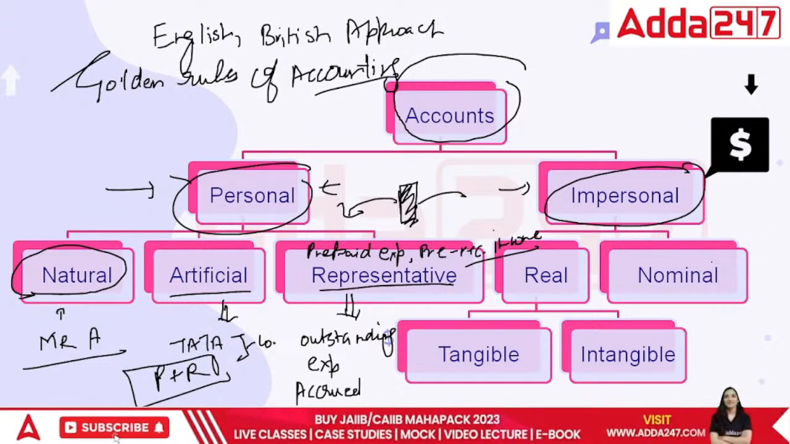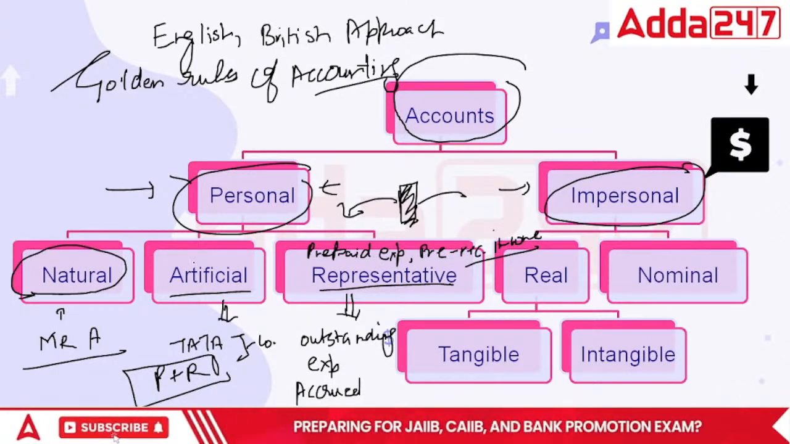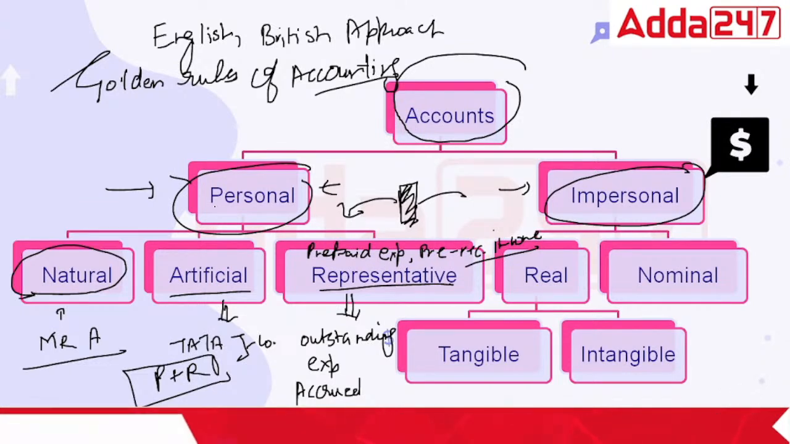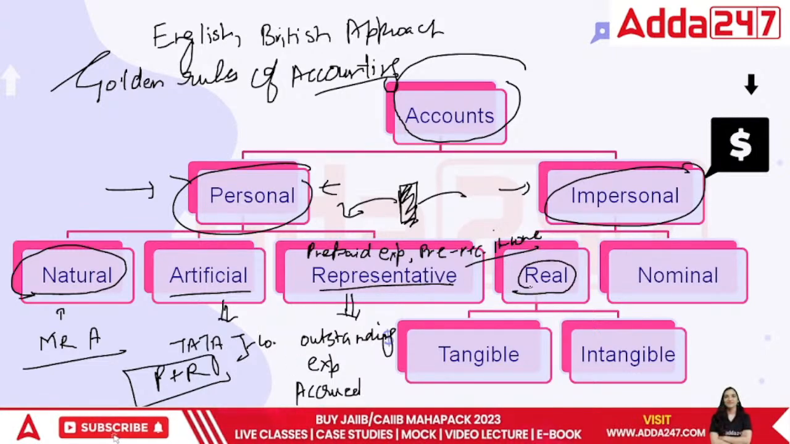Then comes the area of impersonal accounts. The first part was personal account. Once we are done with the personal account, which is related only to persons, the next part is when it does not relate to persons. Second is real account. Real means assets.